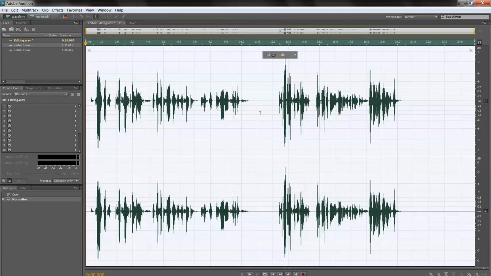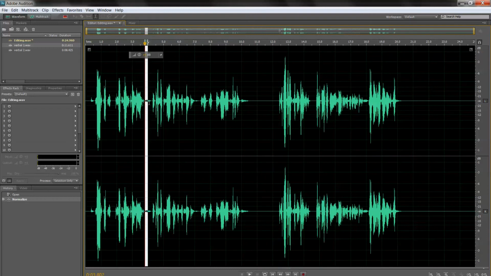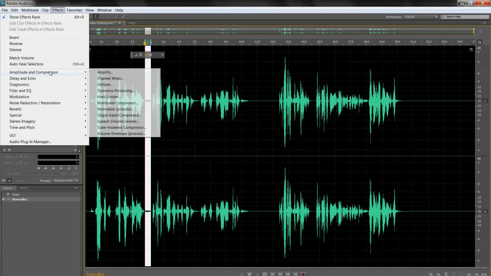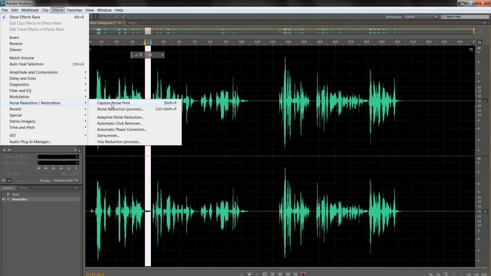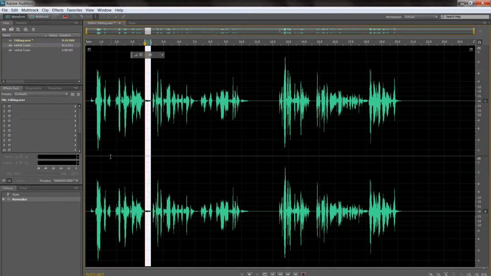And if, for example, you've got some background noise, you can create an area of there, noise reduction, so that will capture the noise process.